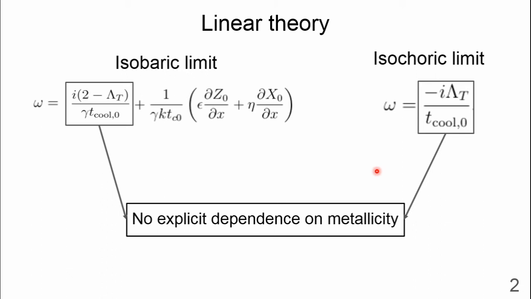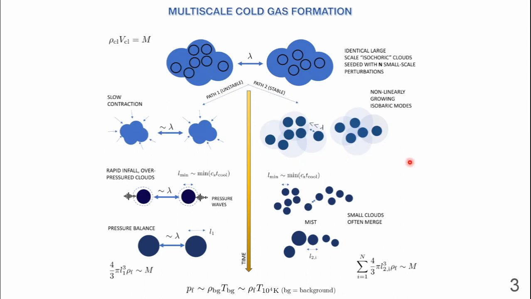We also find that the nonlinear evolution of isochoric clouds is different depending on the stability of the isochoric mode. That means linear response determines the nonlinear evolution. There have been previous studies on the nonlinear evolution of isochoric clouds. McCourt et al. in 2018 proposed that an isochoric cloud will shatter into smaller isobaric clouds to attain faster pressure equilibrium, while another study by Waters and Proga in 2019 found that it is possible for the isochoric cloud to attain pressure equilibrium even without shattering.